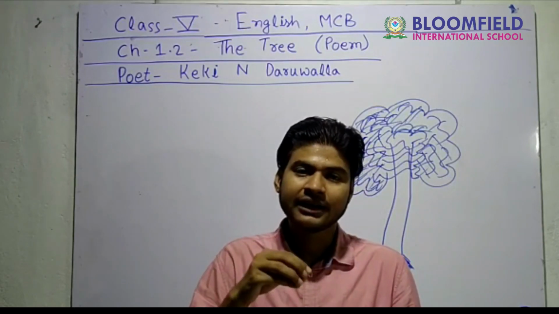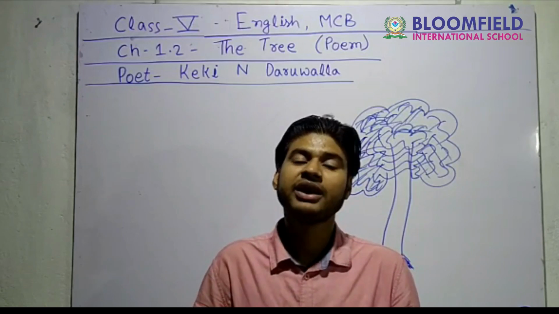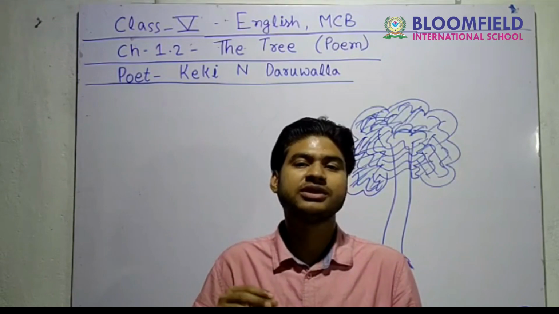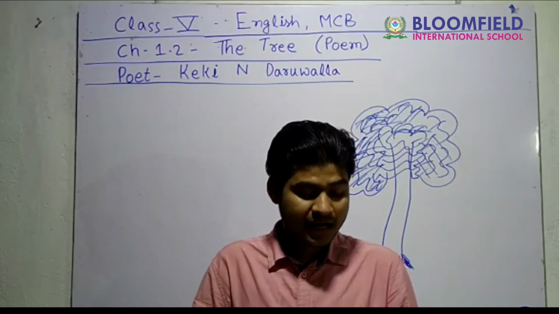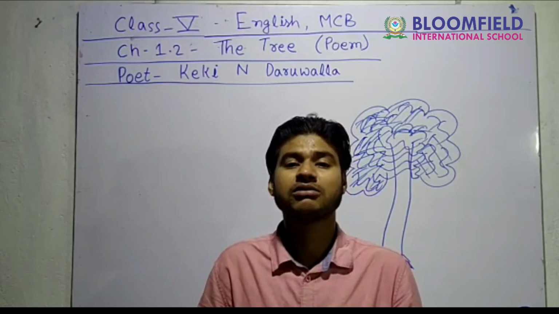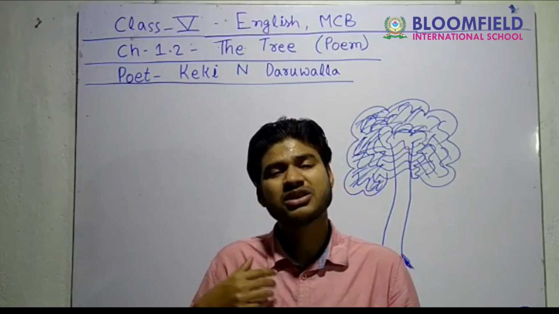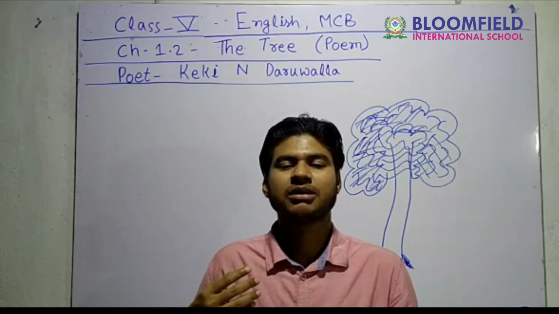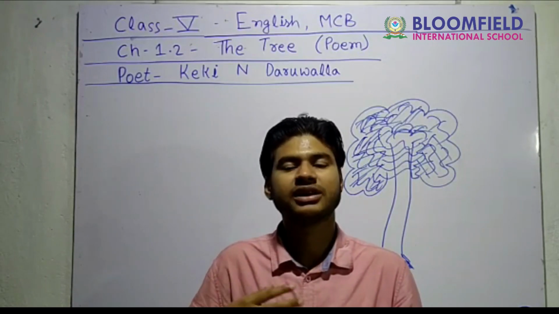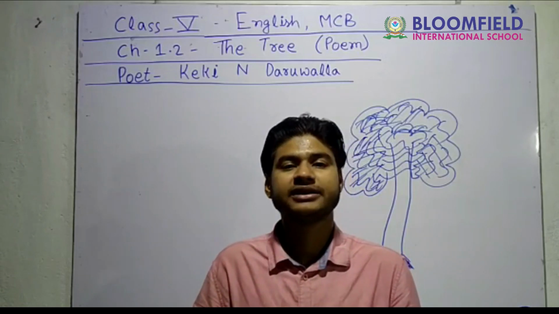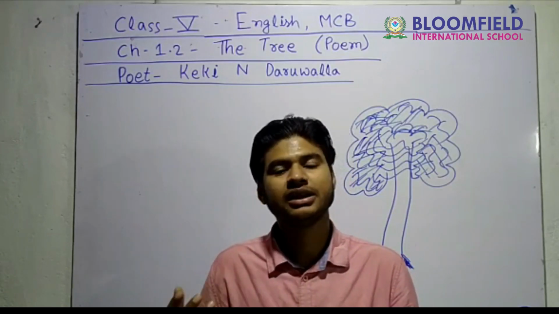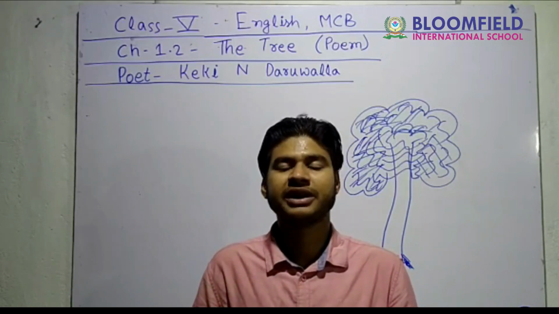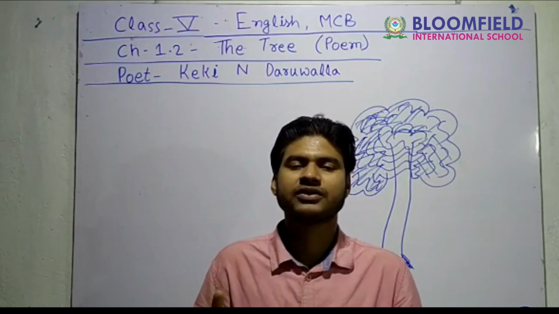And in the last line the poet says, whatever we have given to the tree, it is giving us back. So this was the poem. Here the poem is ending, and this poem is all about a tree. That a tree, how much a tree gives you. You give it only water, you give it only some amount of pesticides and fertilizers, and in return it gives you flowers, it gives you a healthy environment, and it gives you fruits, it gives you shade from rain and from sun and a lot of things.